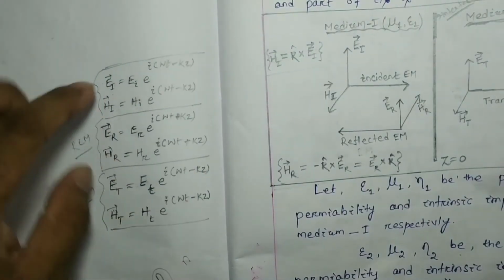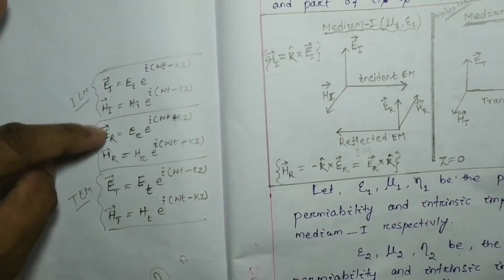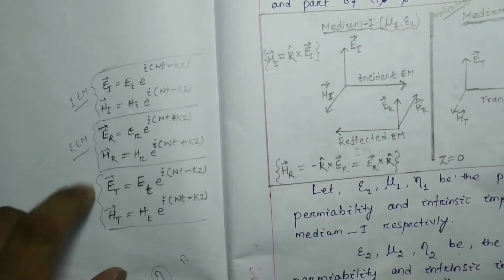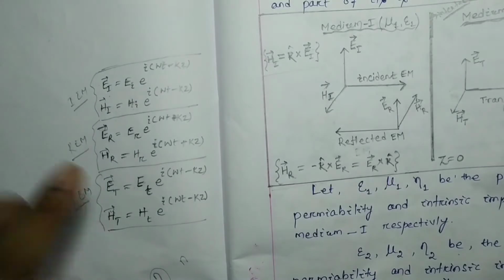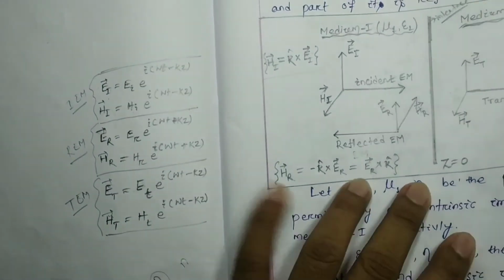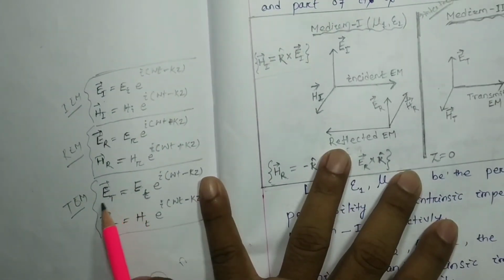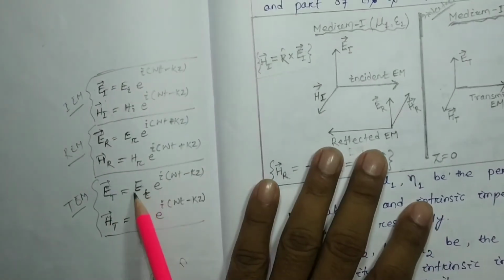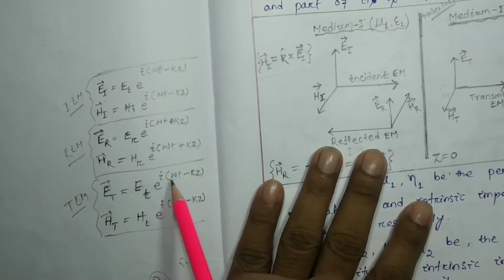These are the electrical components and these are the magnetic components. Consider the electric component: Et in general is written as E small t e to the i omega t minus kz.